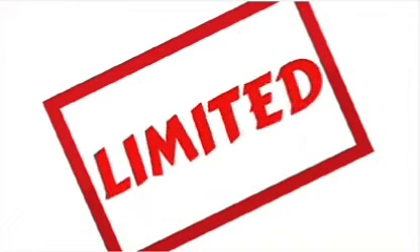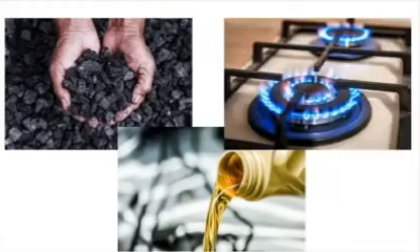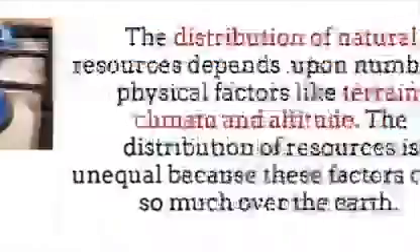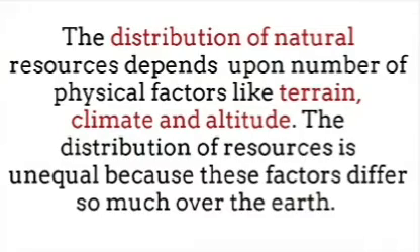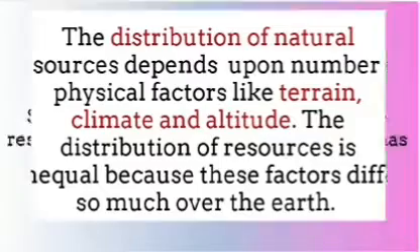Non-renewable resources are those which have a limited stock. Once the stocks are exhausted, it may take thousands of years to be renewed or replenished. Since this period is much more than human lifespans, such resources are considered non-renewable. Coal, petroleum and natural gas are some examples. The distribution of natural resources depends upon a number of physical factors like terrain, climate and altitude. The distribution of resources is unequal because these factors differ so much over the Earth.